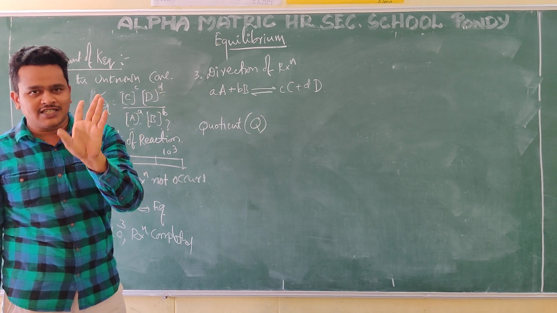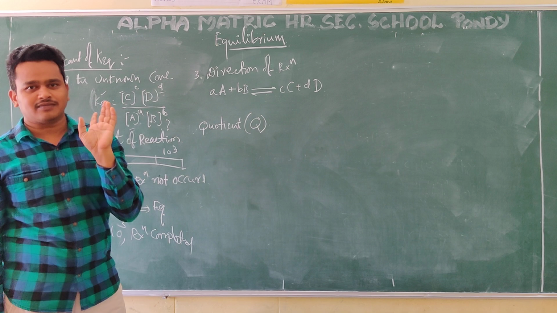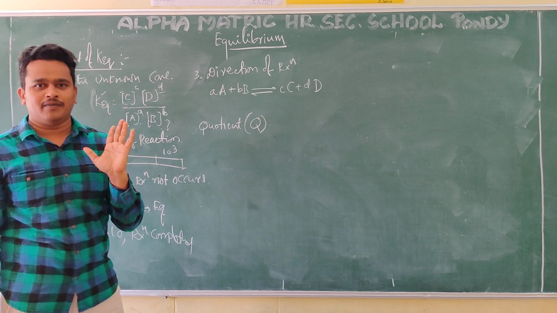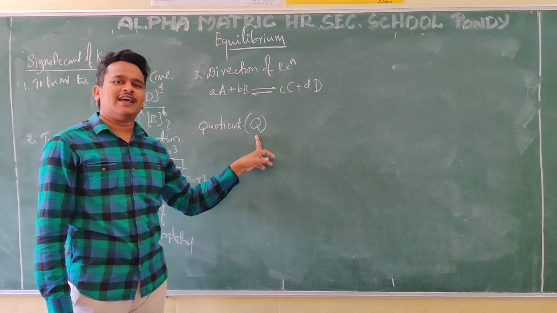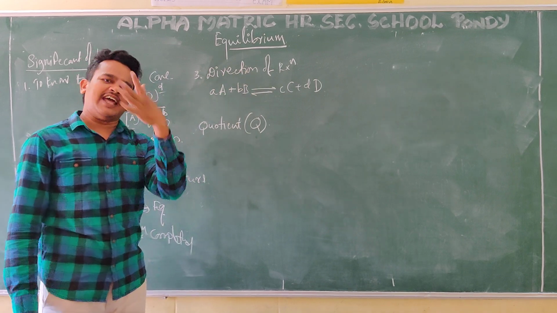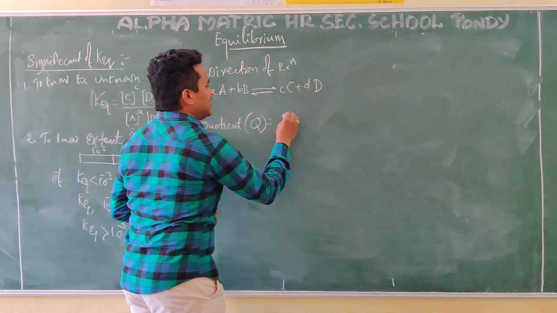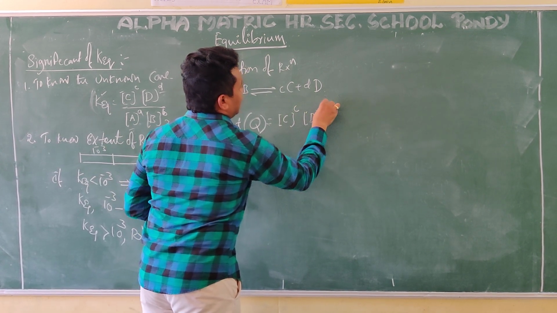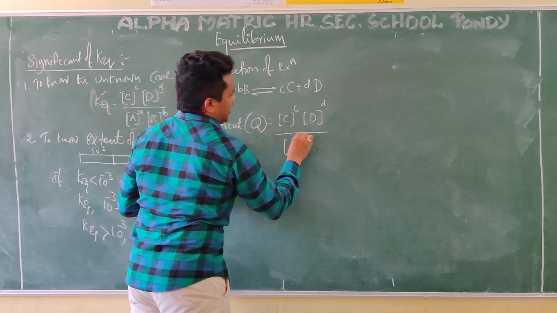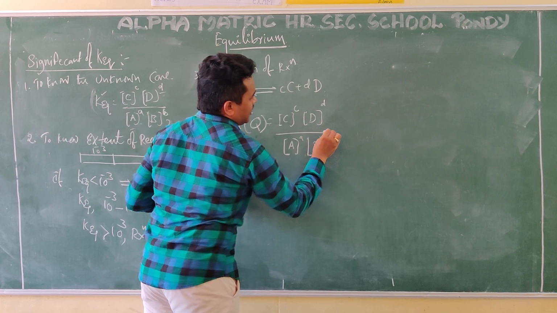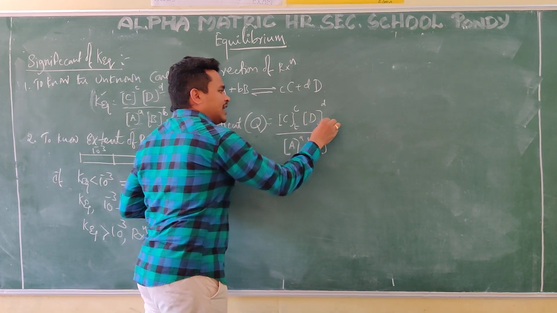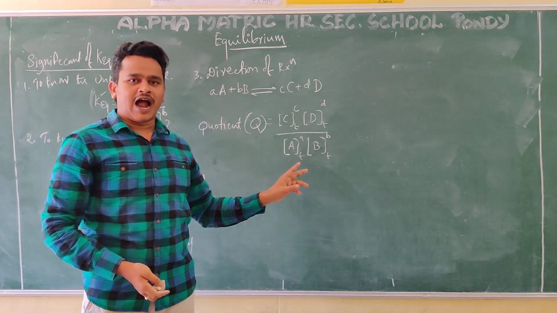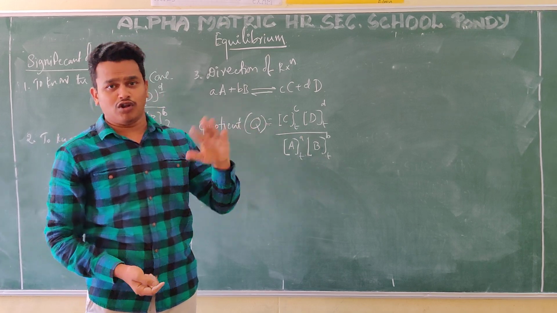The only difference is, equilibrium constant K we can get only at equilibrium state. Q value you can get at any state, at any time. That's the same thing only. Q I am writing as C power c, D power d, over A power a, B power b. At any time, just at the start of the reaction, there itself you can get a Q. After 2 minutes you can get a Q, after 3 minutes, after 4 minutes you can get a Q.